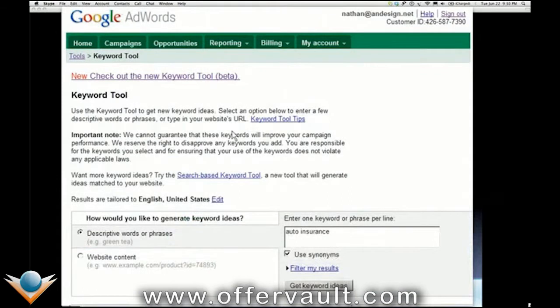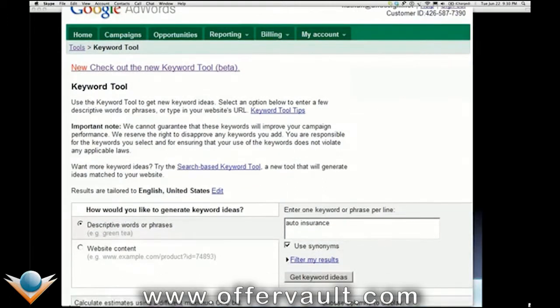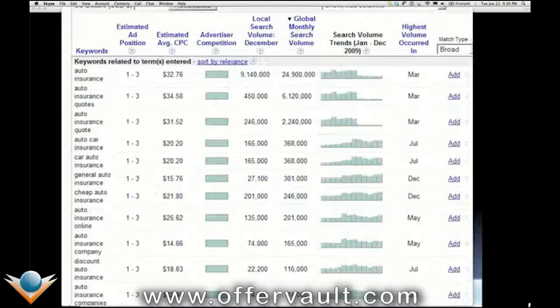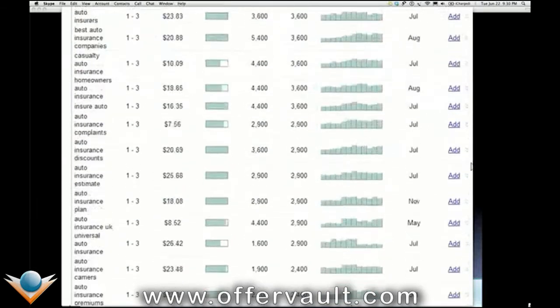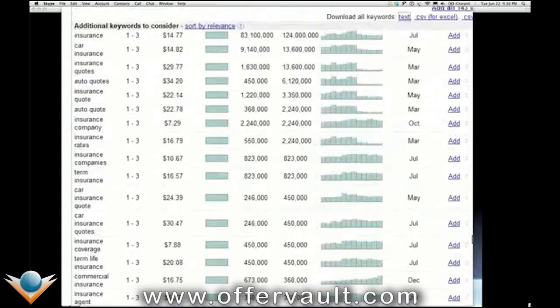Okay, here we are at the Google AdWords keyword tool, and you can find this just by searching for keyword tool in Google. Let's put our topic into here, auto insurance, and click get keyword ideas. Now we go down and we see all the different permutations, how much they're searched, and how much competition there is, and obviously tons of advertiser competition for these terms. I mean, auto insurance, $32 a click you'd have to pay to be number one. Just amazing.